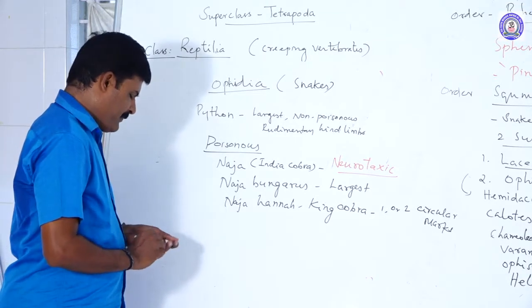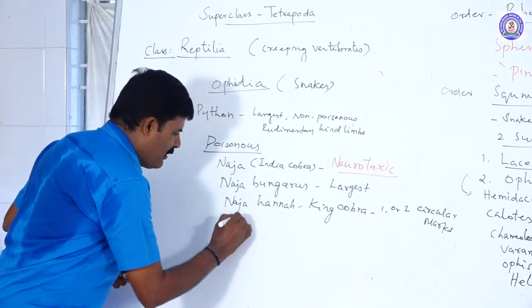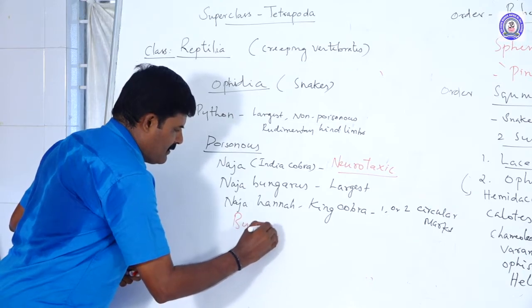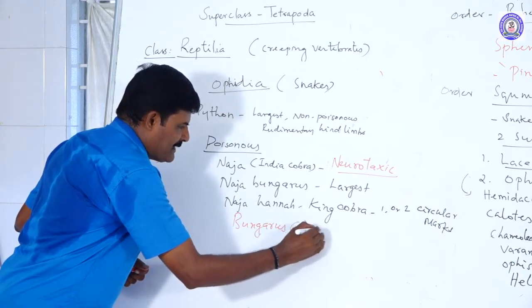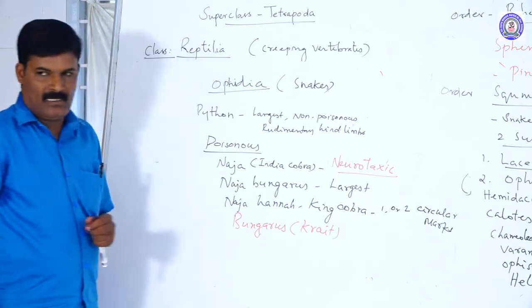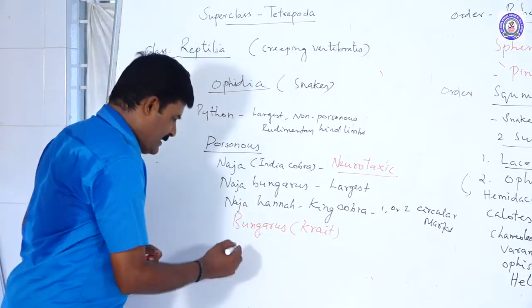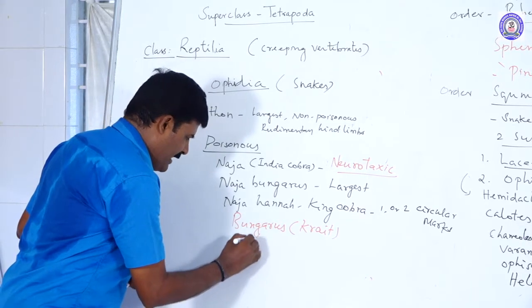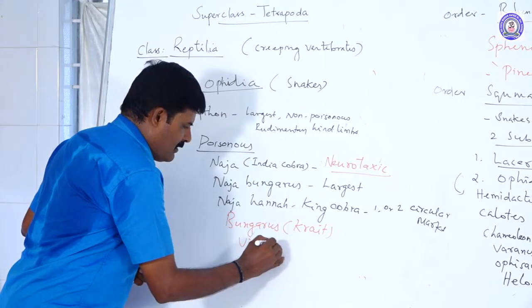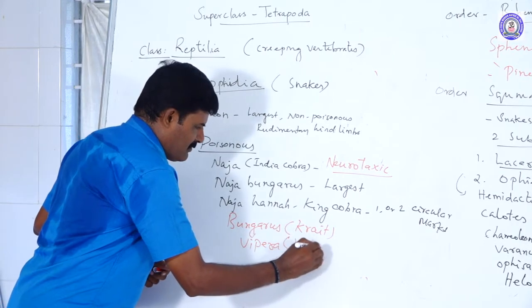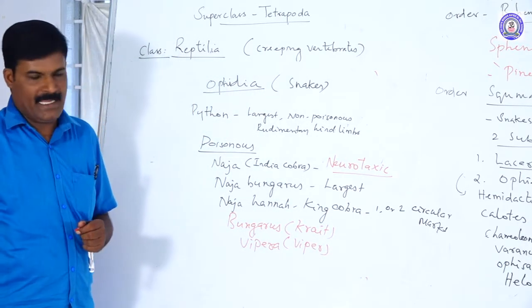Bungarus is commonly known as the krait. This is also a poisonous snake. The next poisonous snake is Vipera, the viper. This is also a poisonous snake.